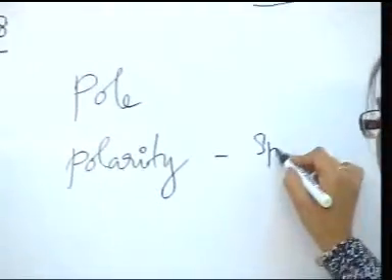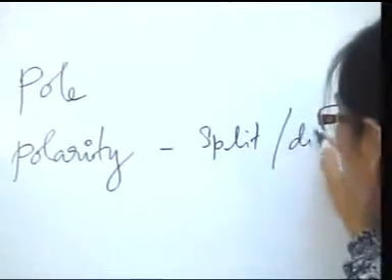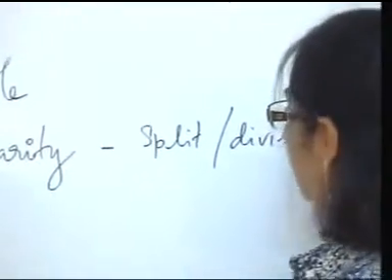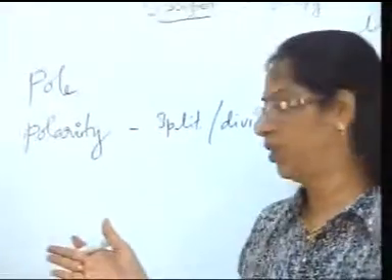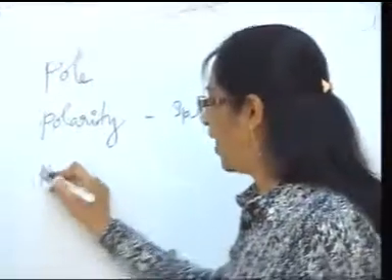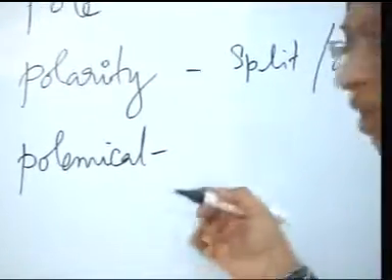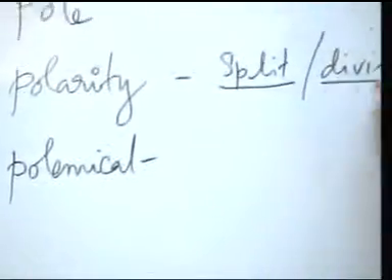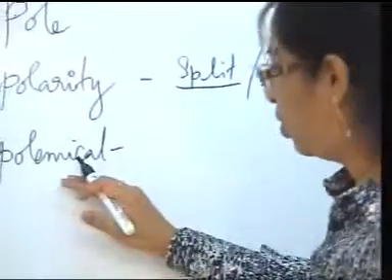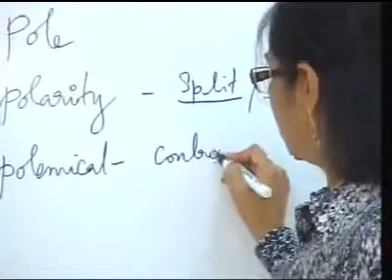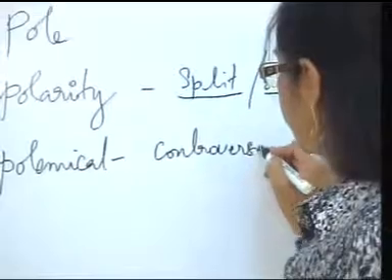Polarity is a split or division that happens when there is a movement in two opposite directions. So therefore we have the word polemical for any kind of a subject matter that can create this kind of a split or division in the society. So polemical becomes therefore controversial.